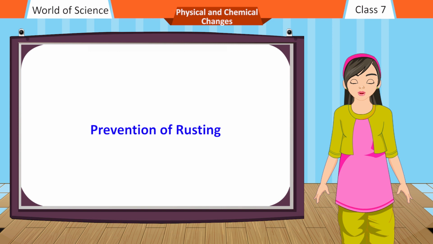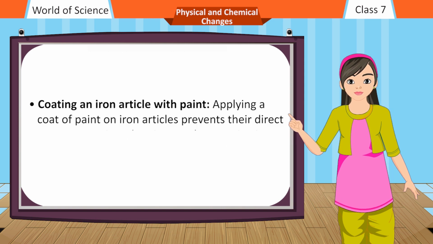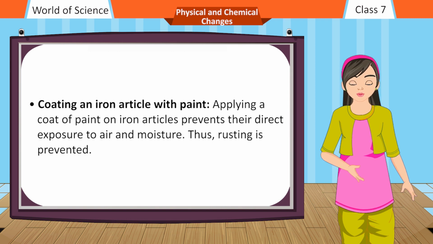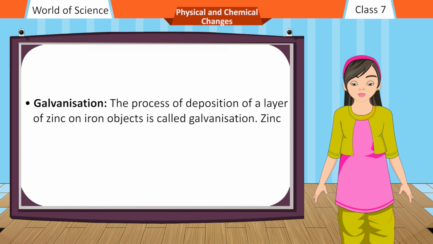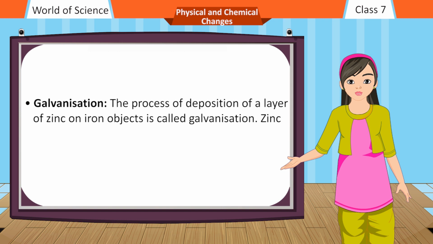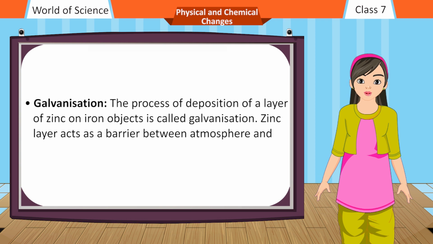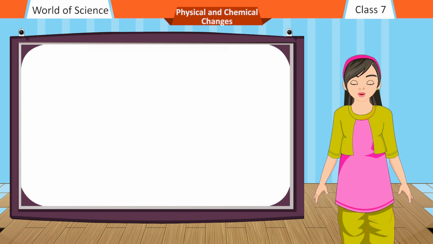Prevention of rusting. Some ways to prevent rusting are discussed here. Coating an iron article with paint. Applying a coat of paint on iron articles prevents their direct exposure to air and moisture. Thus, rusting is prevented. Galvanization. The process of deposition of a layer of zinc on iron objects is called galvanization. The zinc layer acts as a barrier between the atmosphere and iron objects and thus prevents rusting.